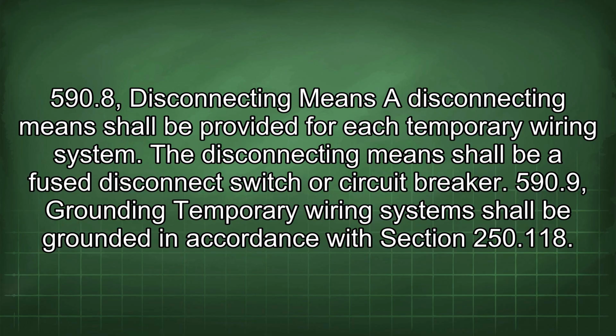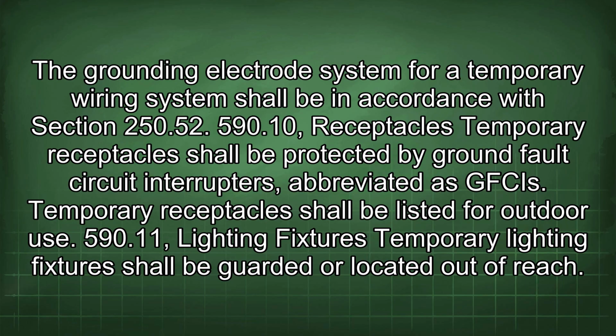590.8 Disconnecting means. A disconnecting means shall be provided for each temporary wiring system. A disconnecting means shall be a fused disconnect switch or circuit breaker. 590.9 Grounding. Temporary wiring systems shall be grounded in accordance with Section 250.118. The grounding electrode system for temporary wiring systems shall be in accordance with Section 250.52. 590.10 Receptacles. Temporary receptacles shall be protected by ground fault circuit interrupters, abbreviated as GFCIs. Temporary receptacles shall be listed for outdoor use.